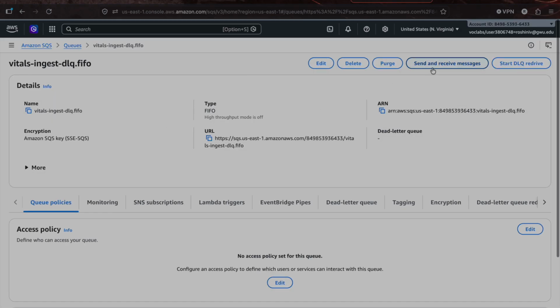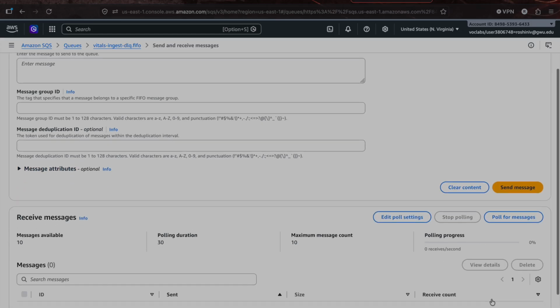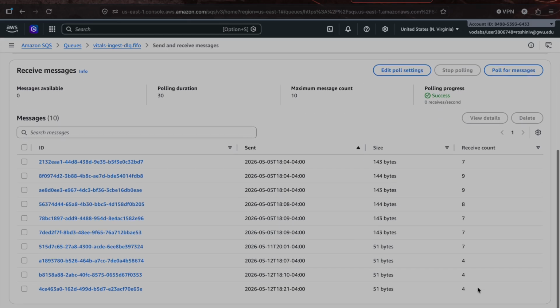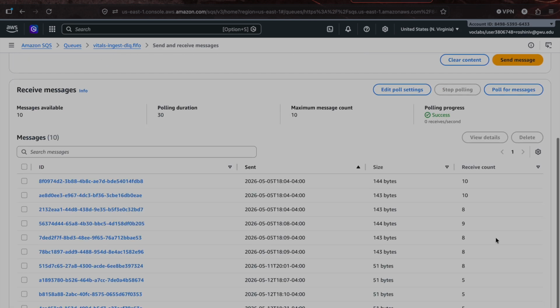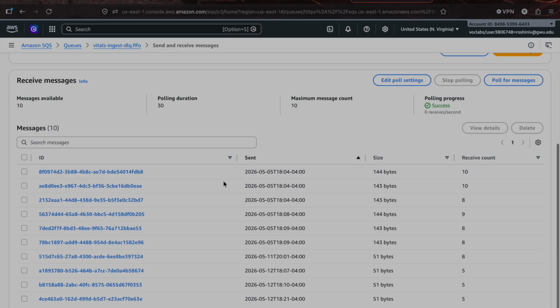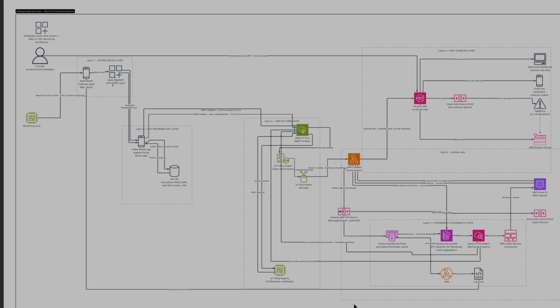So now let's go into the DLQ FIFO. As you can see here in the AWS console, the message is safely quarantined in the DL queue. We can see the count is now 10. So the system did not crash. Other patients are still being monitored perfectly. And this corrupted data wasn't lost. It was waiting for an engineer to debug it.